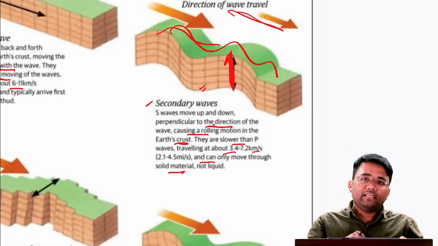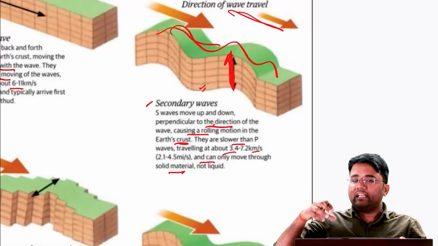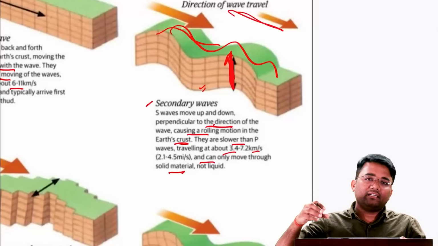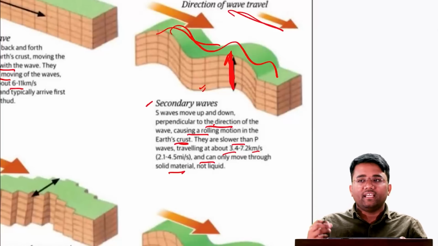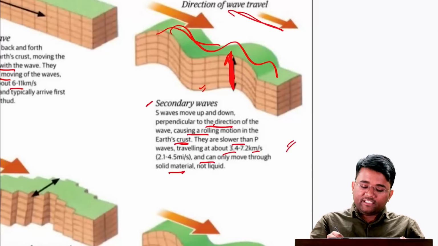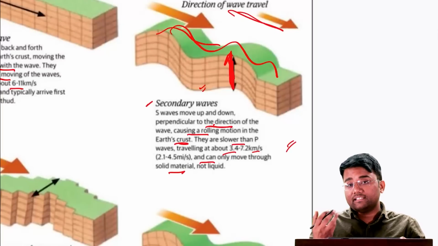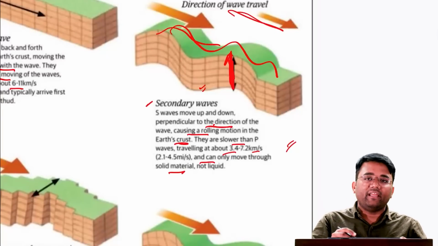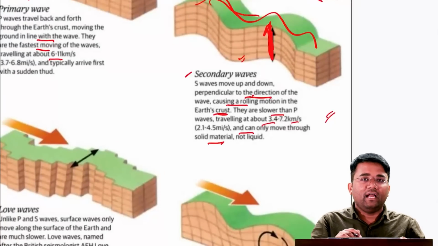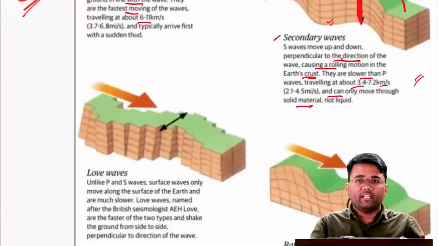As you know, there are different layers of the earth, and there is molten magma also, and various gases. When these waves cannot travel through materials apart from solids, it takes some time for them to come to the surface. That's why there is a time lag between the appearance of primary waves and secondary waves.